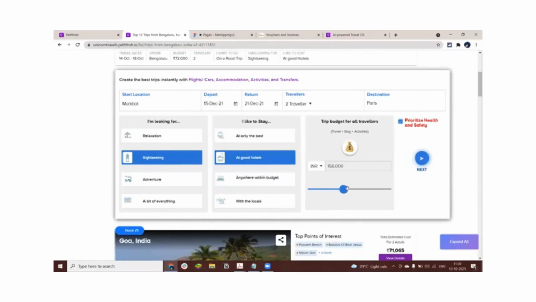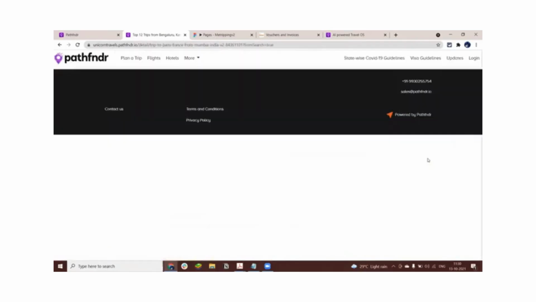Continue. Some random tentative budget, right? Which would make sense for us to go ahead and create that particular trip and go ahead and select next.